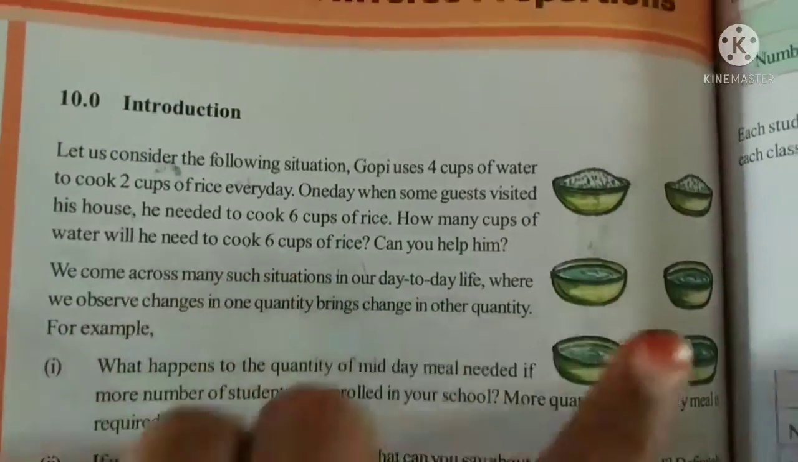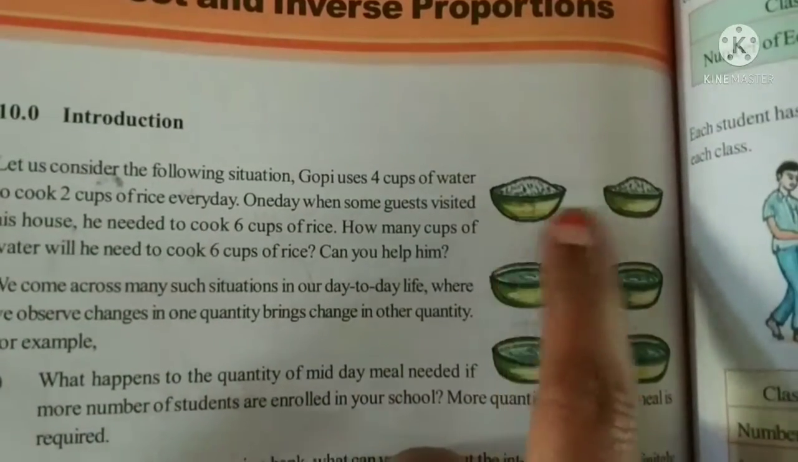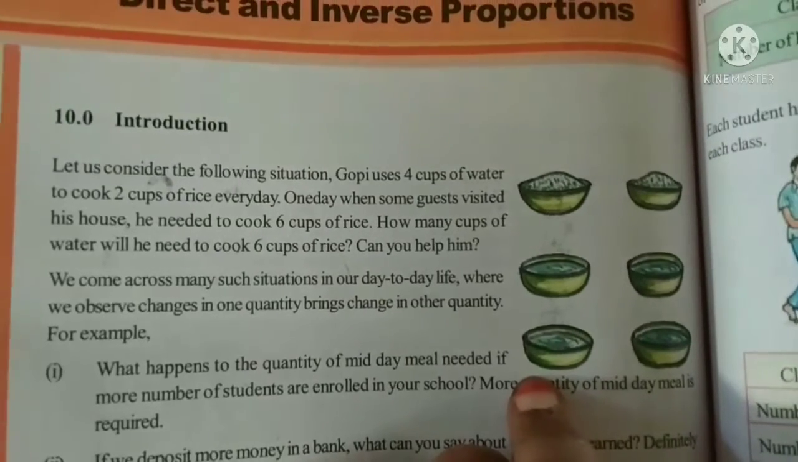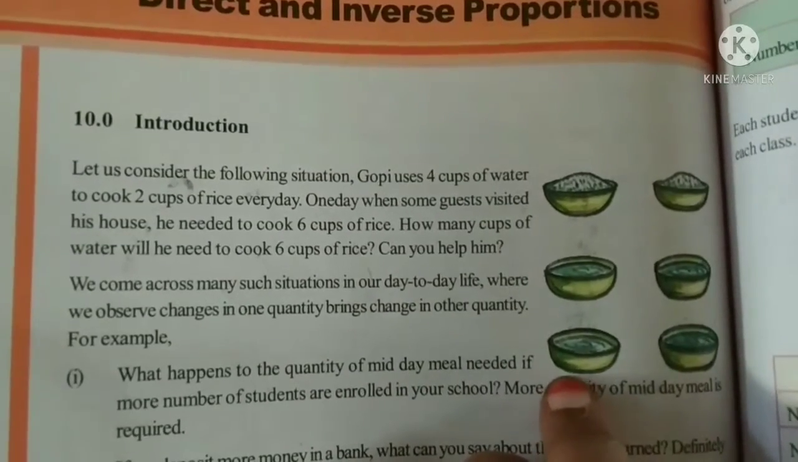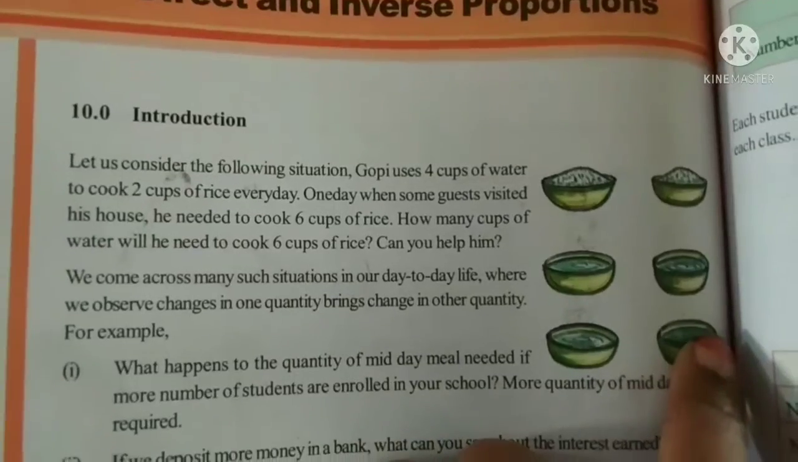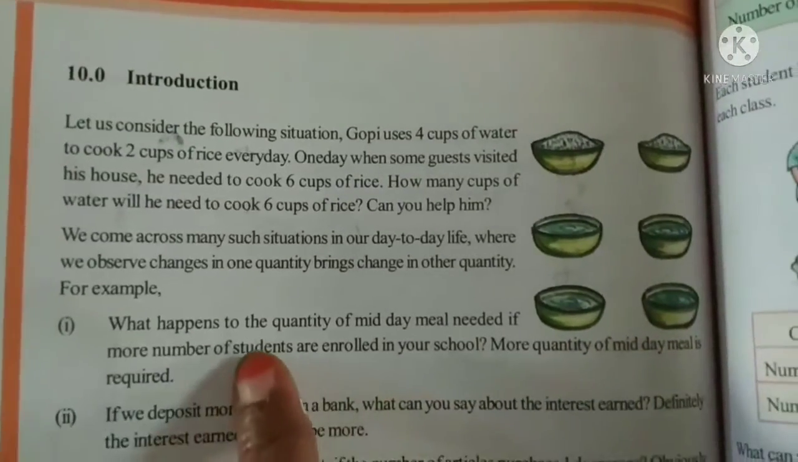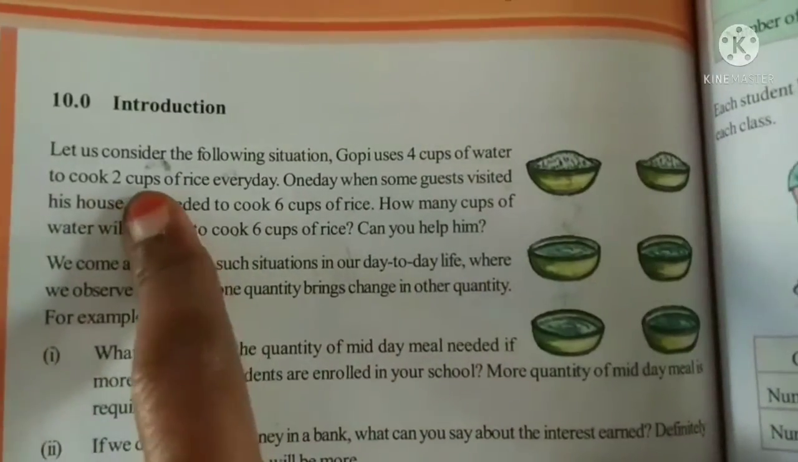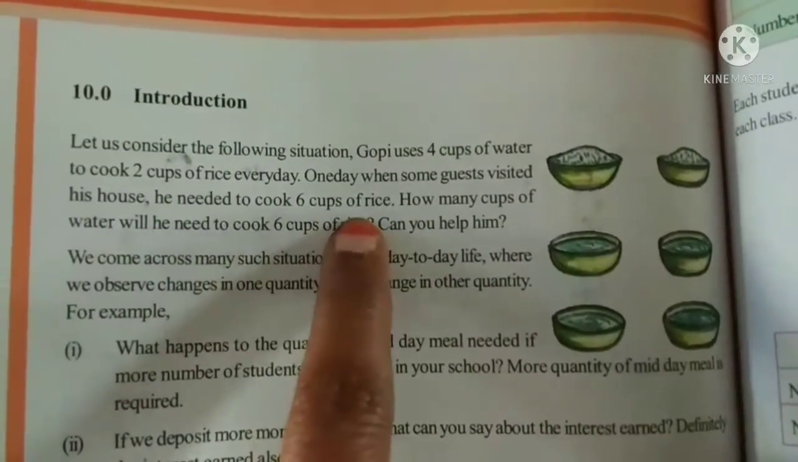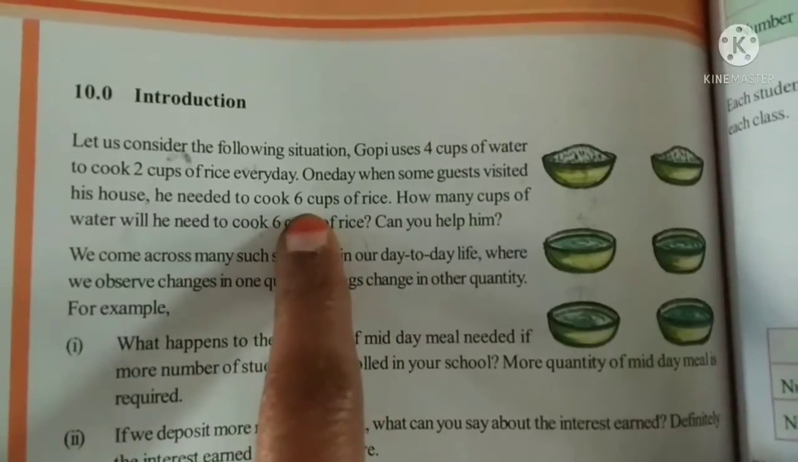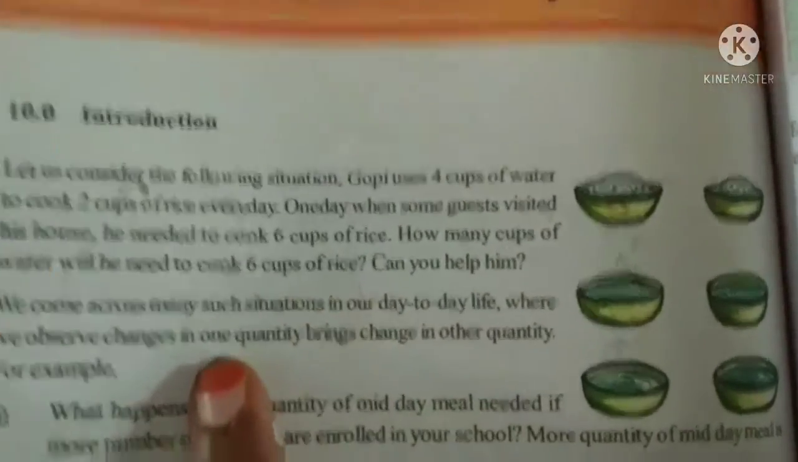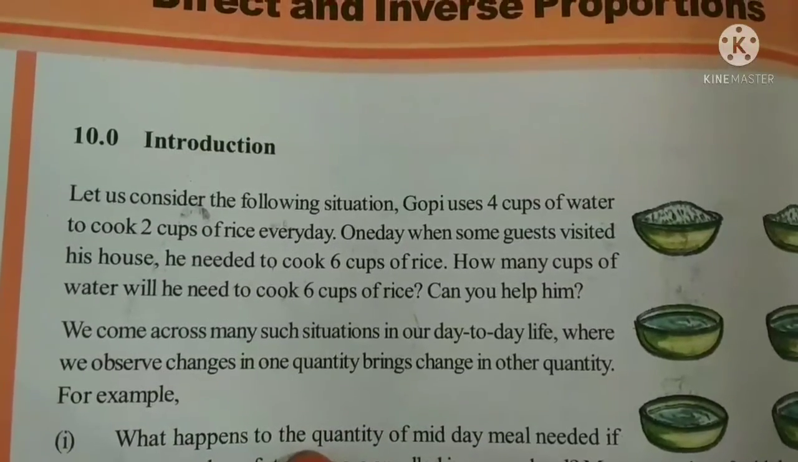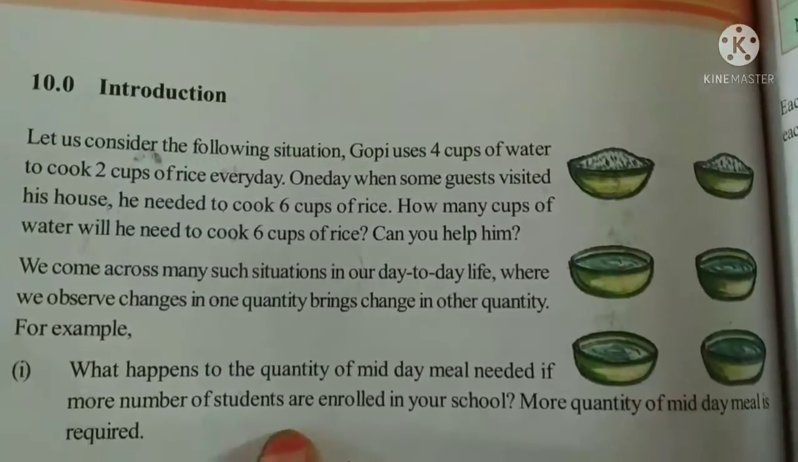So here, if 4 cups of water are needed to cook 2 cups of rice, then if the number of cups of rice increases, we have to increase the number of cups of water too. If 6 cups of rice are to be cooked, we have to use 2 cups of water for each cup of rice. So 12 cups of water are to be used.